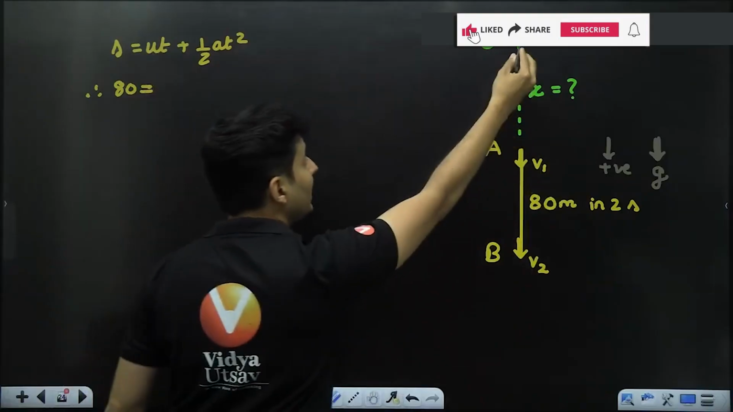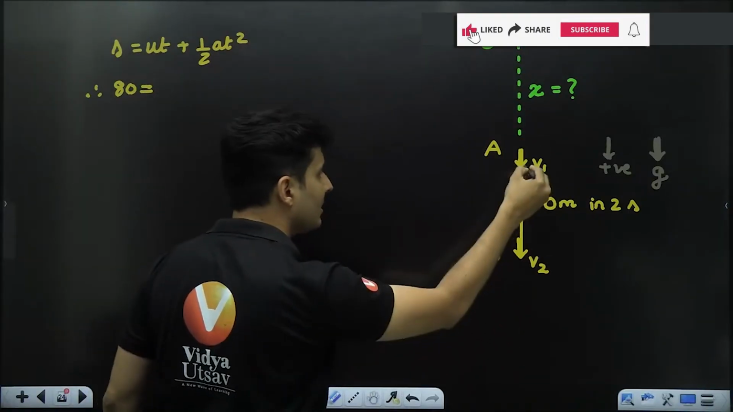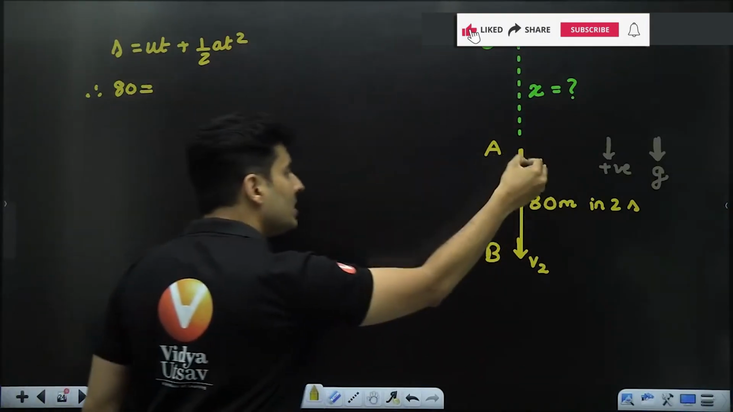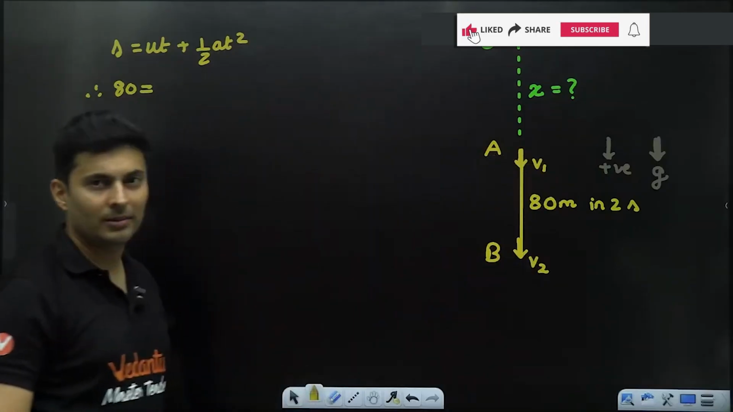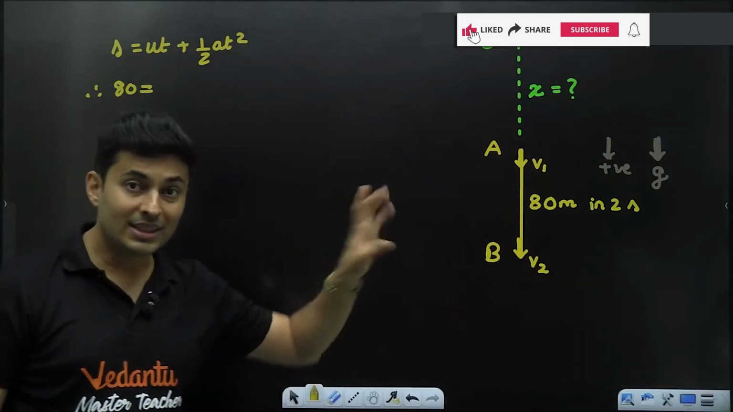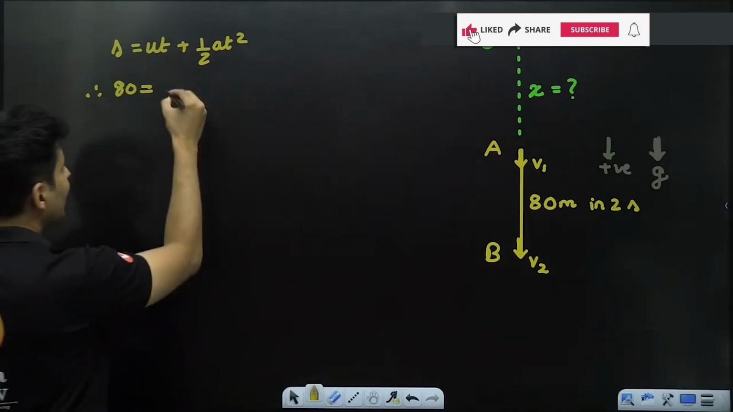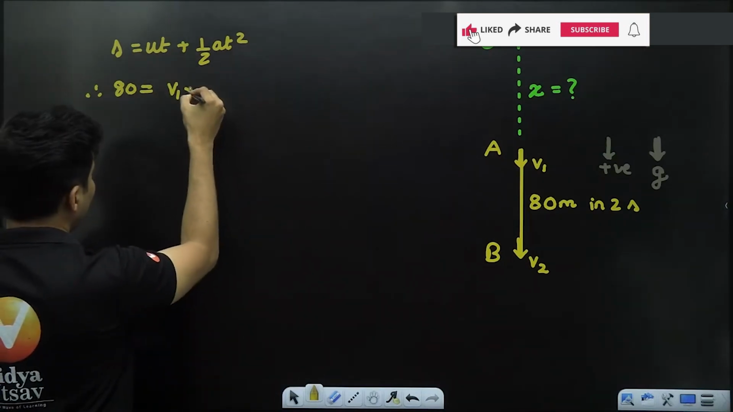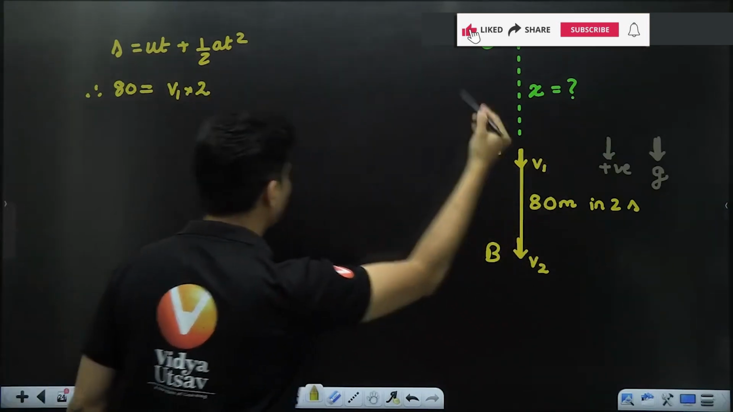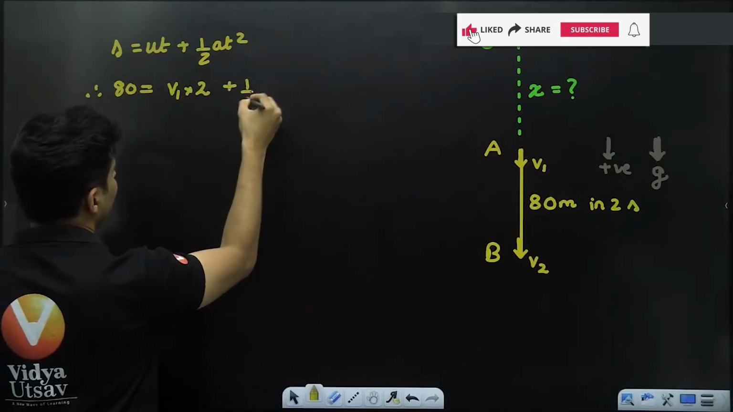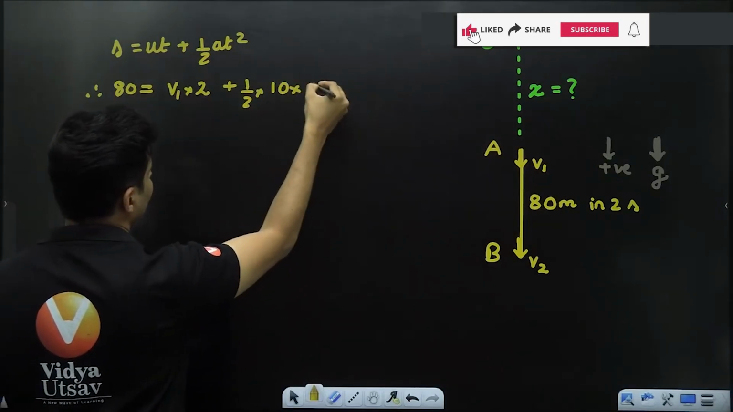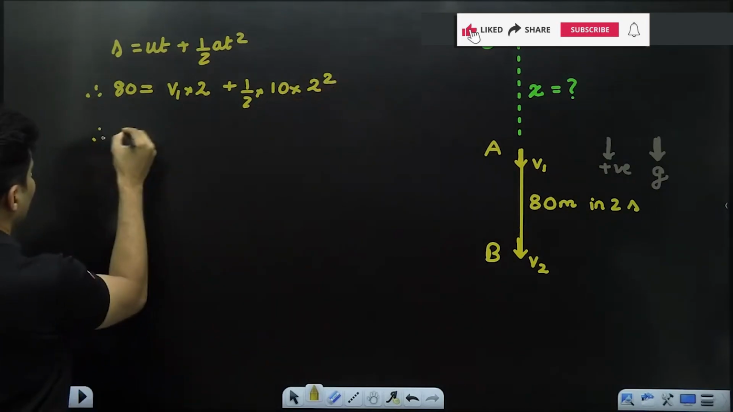Initial velocity, don't take this, because I'm only considering this journey. This is the initial speed for this part of the journey. Is that clear? Don't take the total initial speed. Initial speed is v1. Time taken, I know, is already given to be 2 seconds. Acceleration is, let's say, 10 and t is 2. Okay, let's see what happens now.